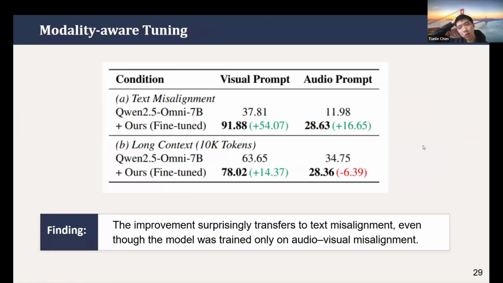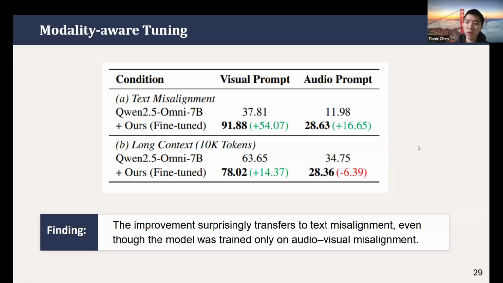What's more interesting is that we found this training can also benefit across modality. Remember that we trained the model only on visual questions and audio questions, the misalignment across video and audio, but we didn't provide any training recipes about text misalignments. Later, in the previous black box findings, we found that the model also suffered from misaligned text.